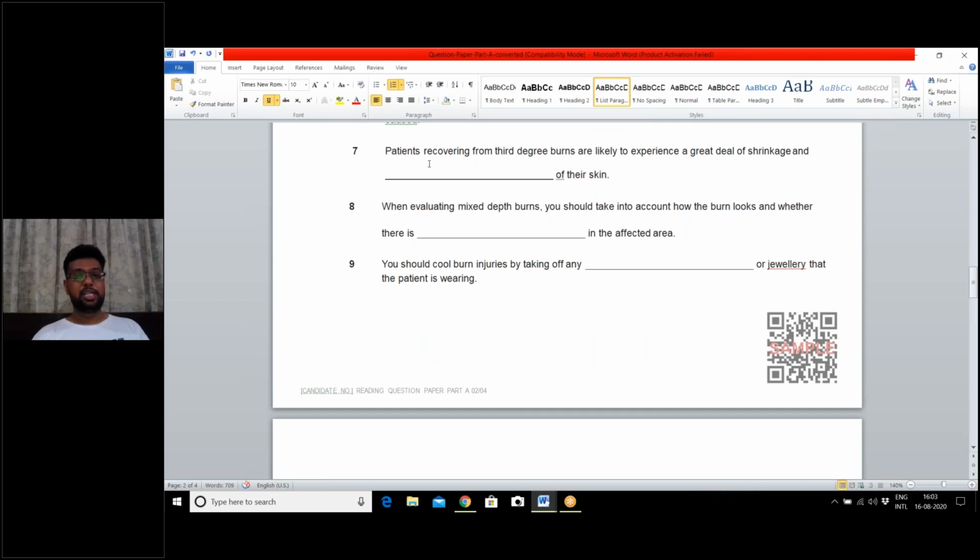Question number 7. Patients recovering from third degree burns. Now third degree burns was given in text A. So we will quickly jump to text A. Patients recovering from third degree burns are likely to experience a great deal of shrinkage and what?